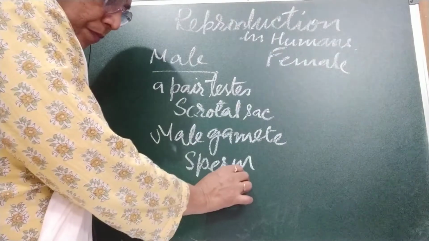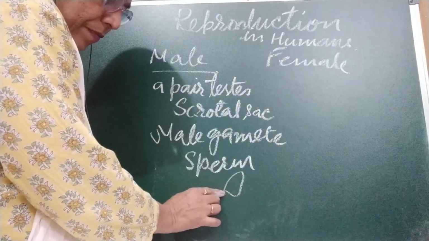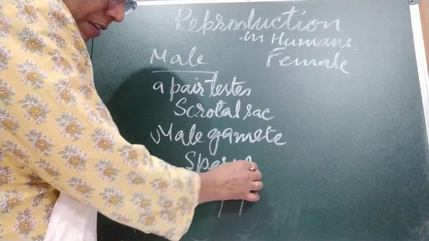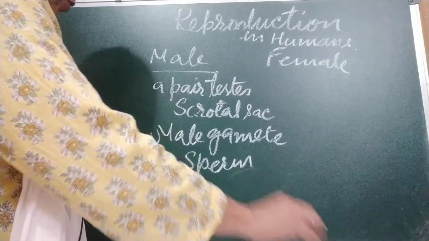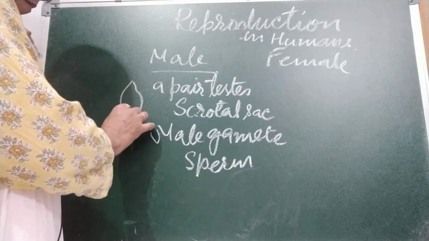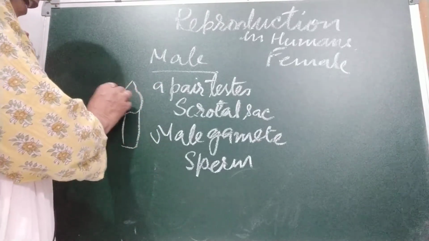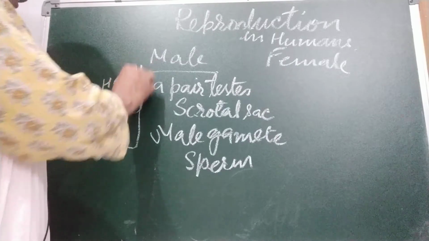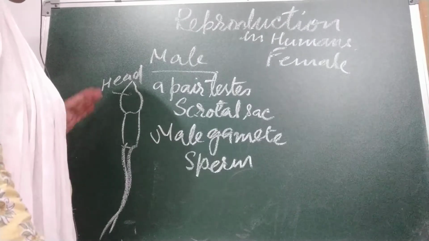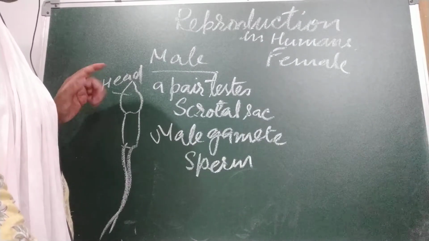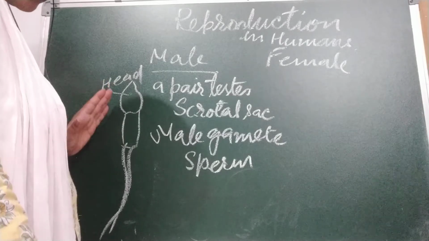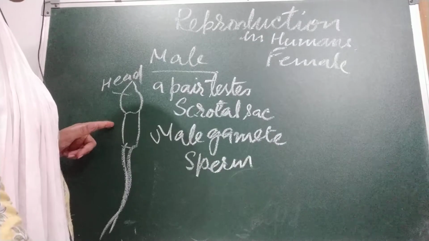What is the structure? It has three parts: head, middle piece and tail. I'm going to draw it here. This is the middle piece, this is the head, and the tail, a very long tail. Each sperm is a single cell with all the usual cell components.